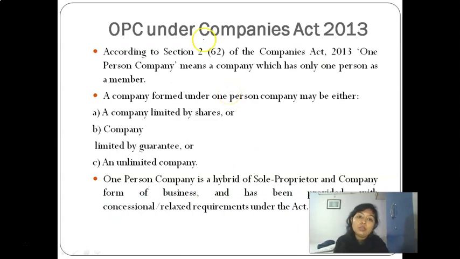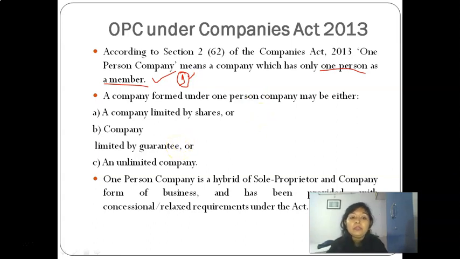According to Section 2, Clause 62 of the Companies Act 2013, one person company means a company which has only one person as a member. No other person can hold membership in OPC. Only one person can hold it, and there is also a condition on who can be the member. We'll see it in the further slide.